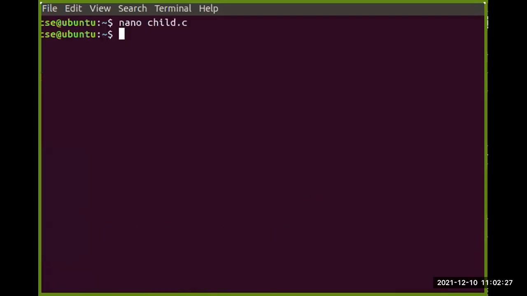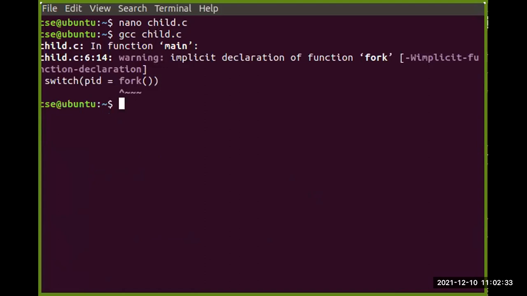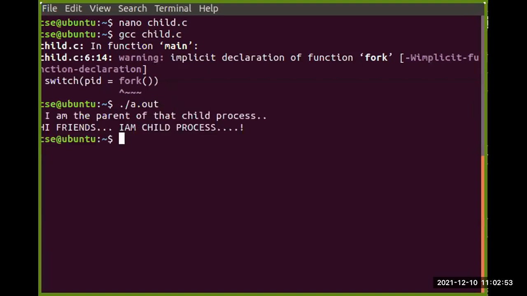Then, first we need to compile that, using the GCC command, GCC and the file name. Here we are getting a warning, implicit declaration of function, which is not any type of issue. If there is an error, then we need to deal with it, but a warning is not any problem, right? Then we can run this file with ./a.out, and I'm getting this simple output.